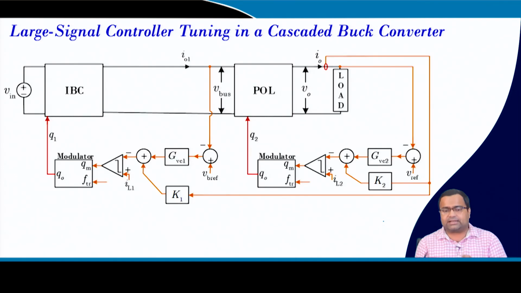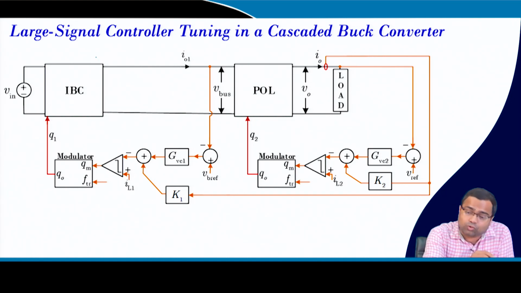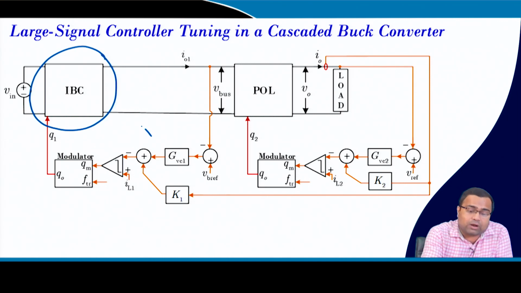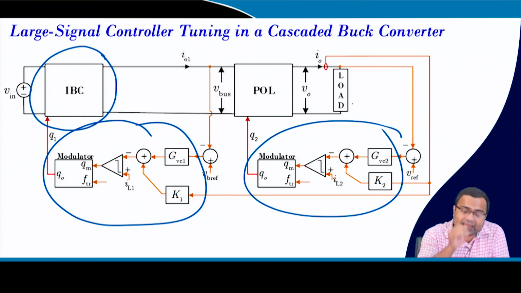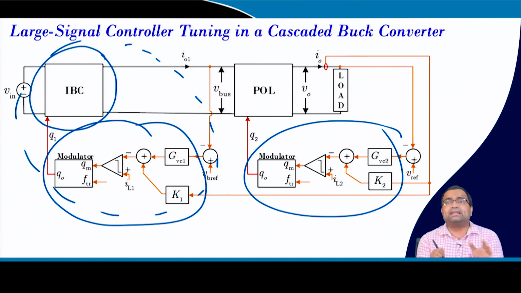So, in such applications we can apply our tuning rule, where the two converters are driven separately by two current mode controls. This is one's own current mode control and this is another current mode control. Again, each of them is like a buck converter, where we can take any modulator that we have discussed. Either you can apply fixed frequency control, or hysteresis control, or constant on time, constant off time, whatever control that can be applied.